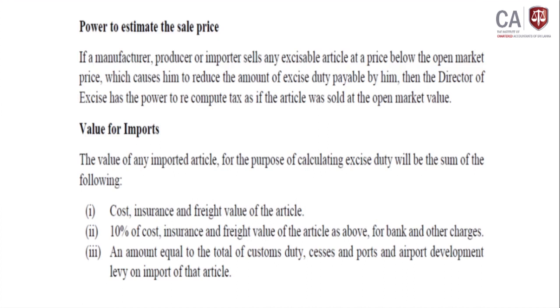The Director General has the power to decide the value based on the open market value, and based on this value they can determine the excise duty.